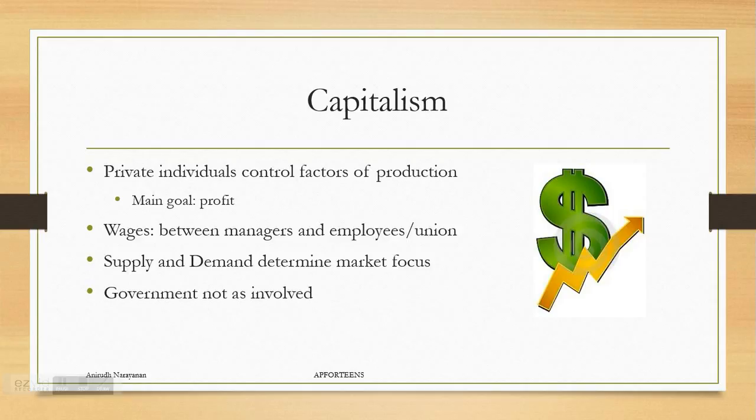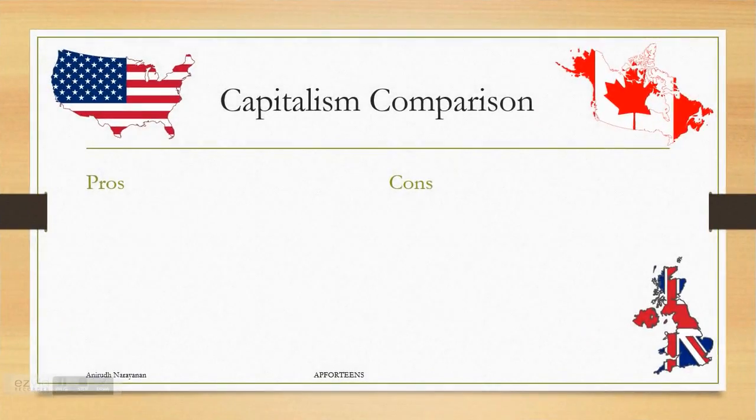Now, the pros and cons, you can see around 3 different countries that are really, really big on capitalism. Now, there is no such thing as a purely capitalistic country, because that would mean that the government has absolutely no say, or very, very limited say, with the ideas of Adam Smith and the invisible hand. But when you think of capitalism, you think of countries like the United States, Great Britain. I put Canada in there because Canada's never mentioned, so this is a small shout out to all the Canadian watchers.